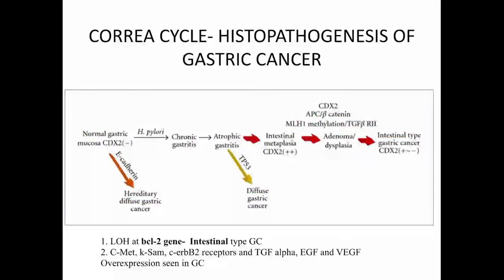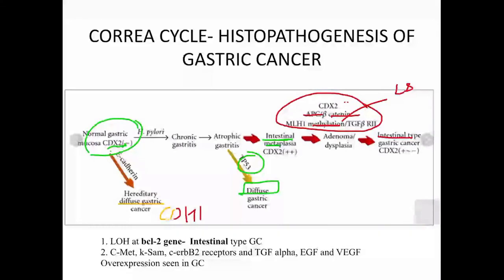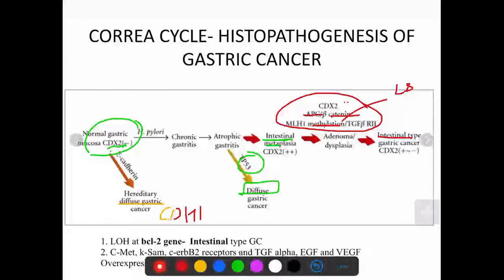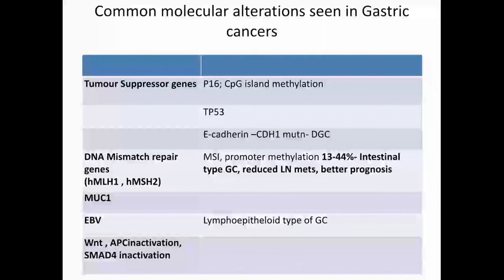Other molecular changes we see in intestinal and diffuse type gastric cancer are loss of heterozygosity at the BCL2 gene and overexpression of TGF, the fibroblast growth factors, ERBB2, the HER2 receptors, the TGF receptors, the epidermal growth factor, and VEGF. All these overexpressions are seen in mostly all types of gastric cancer. Now, other common molecular alterations seen in gastric cancer. This is taken from DeVita. So I have covered most of the